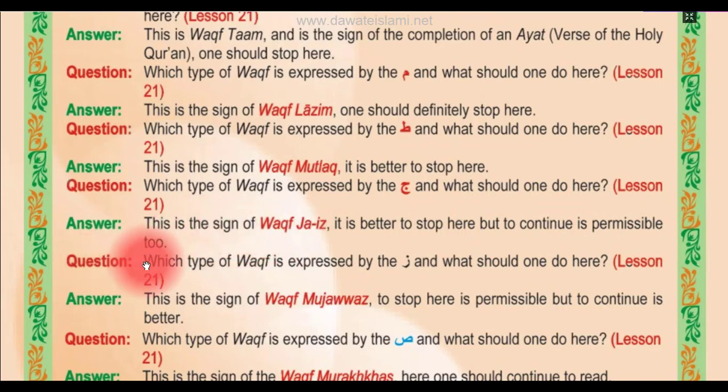Question: which type of waqf is expressed by the za, and what should one do here? Lesson number 21. This is the sign of the waqf mujawaz. To stop here is permissible, but to continue is better.